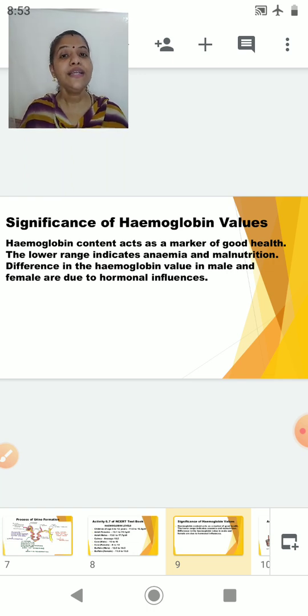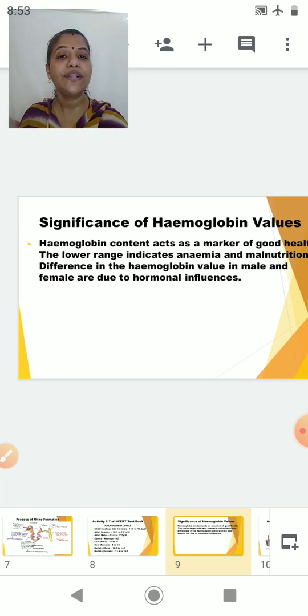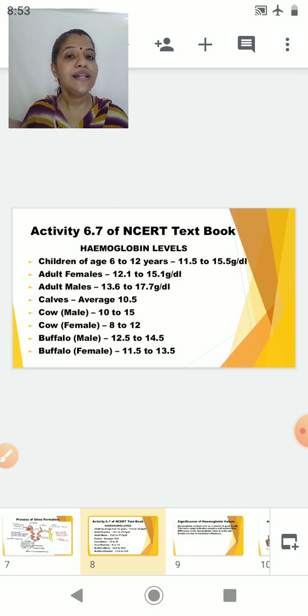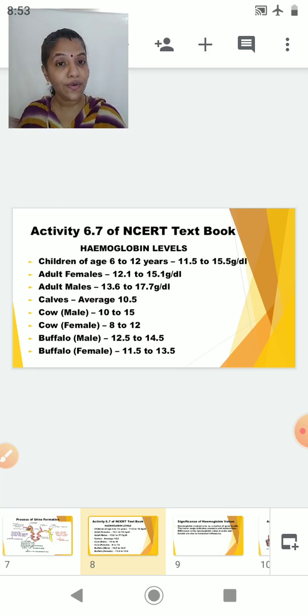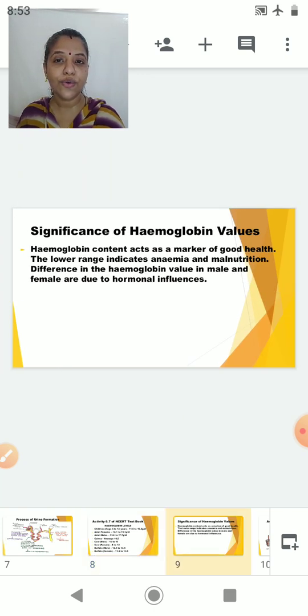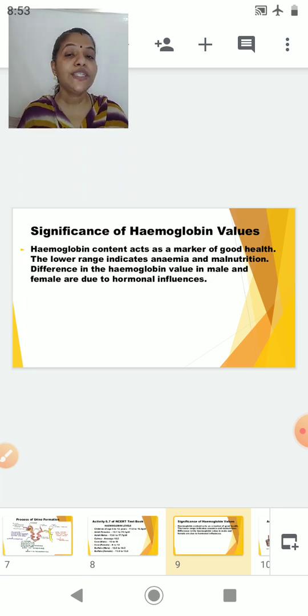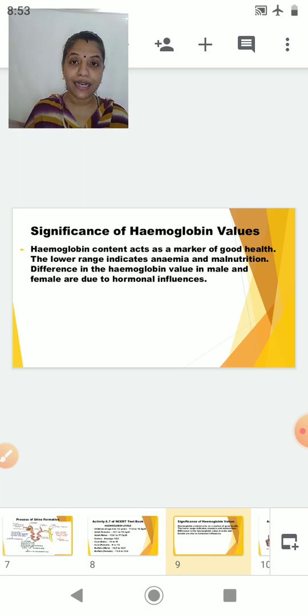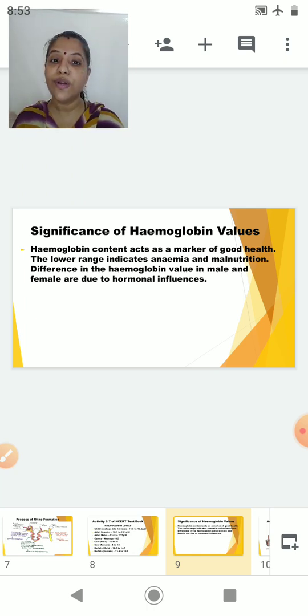If you look into the previous chart, students, you have seen that males show a higher level of hemoglobin as compared to females, in human beings, in cows, and in buffalo also. Now, why is it so? The difference in the hemoglobin value in males and females is due to hormonal influence, which we will study about in the next lesson.